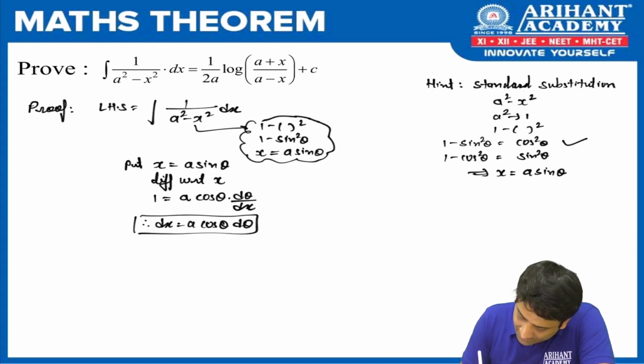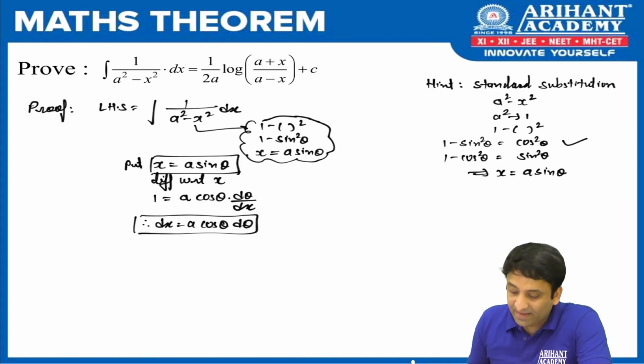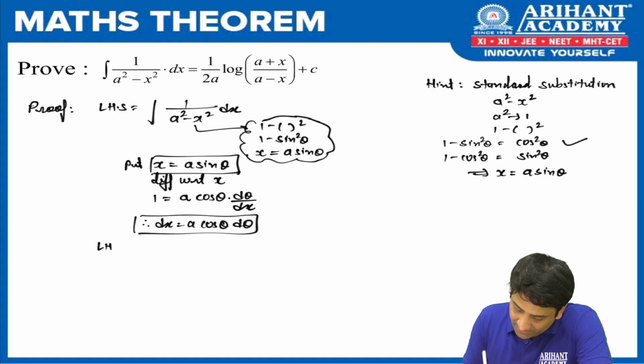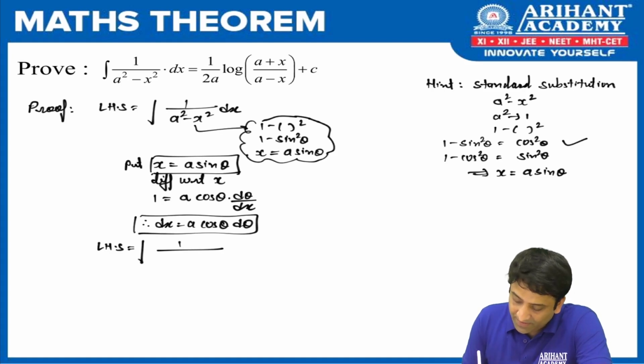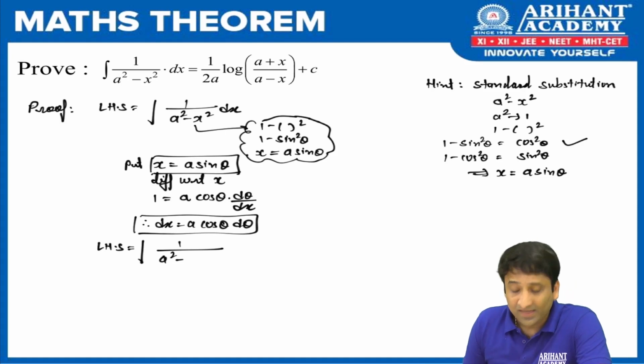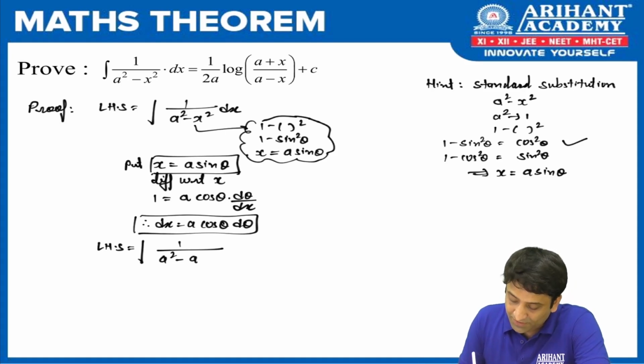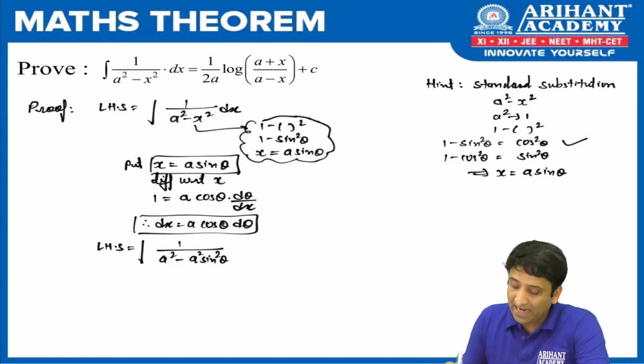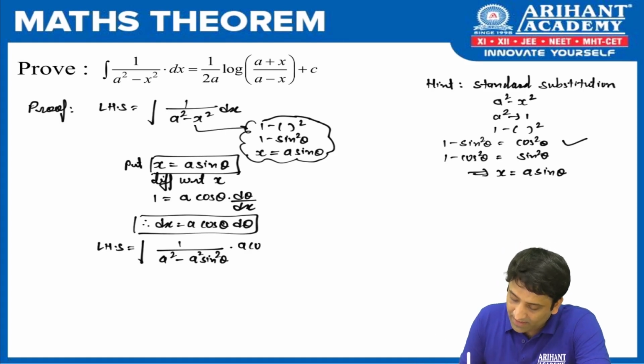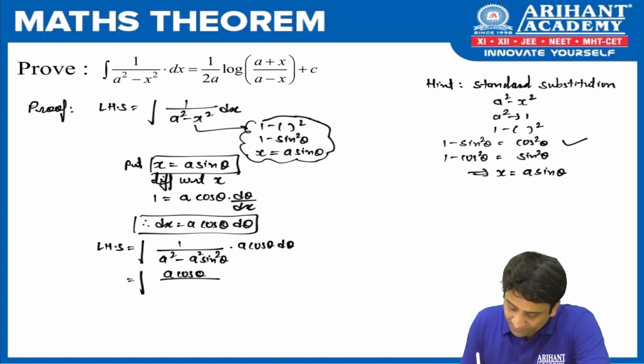With this and with this, we can rewrite the LHS. So let us rewrite the LHS. Tell me what was there in the numerator. It was 1 only. In place of a square, we are going to write a square only. In place of x, are we not going to substitute a sine theta? So we get a square sine square theta. And in place of dx, I am going to write a cos theta d theta. Fine. So with this, I got a cos theta. Can we take a square common from the denominator?